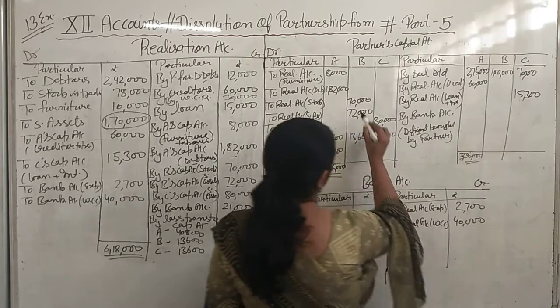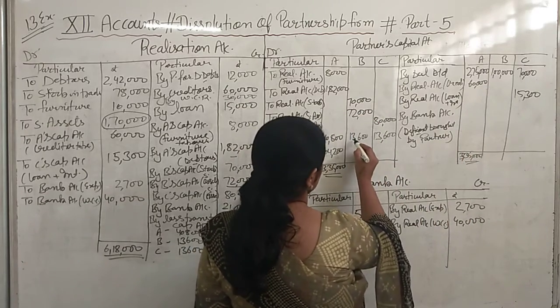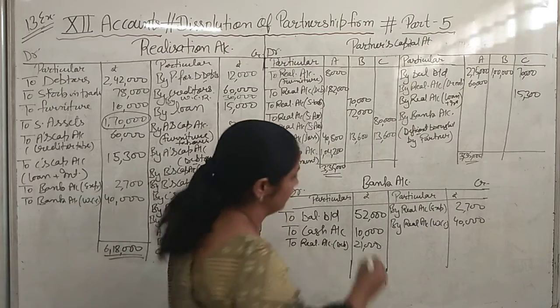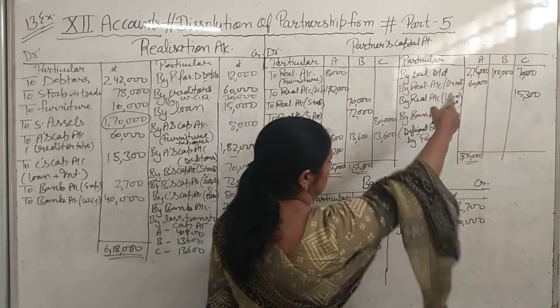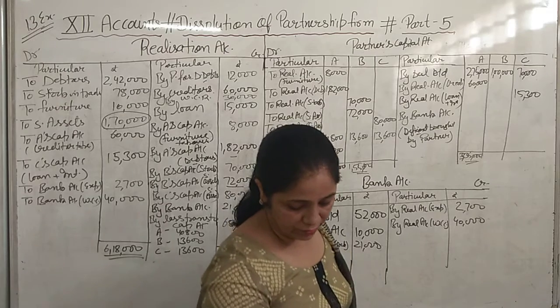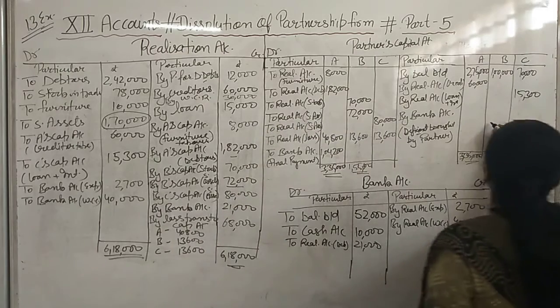The difference of this, it will come total of this side 1,55,600 and here total 1 lakh. Difference is 55,600.